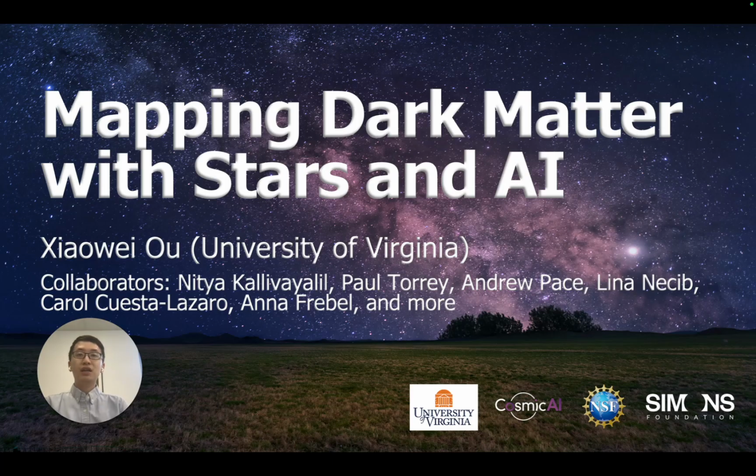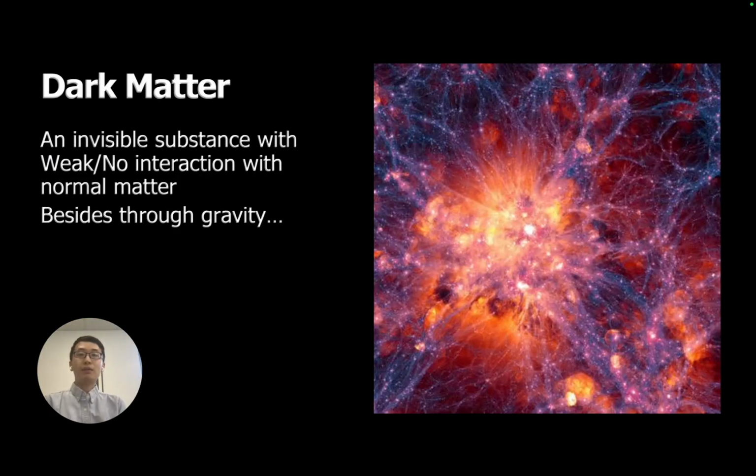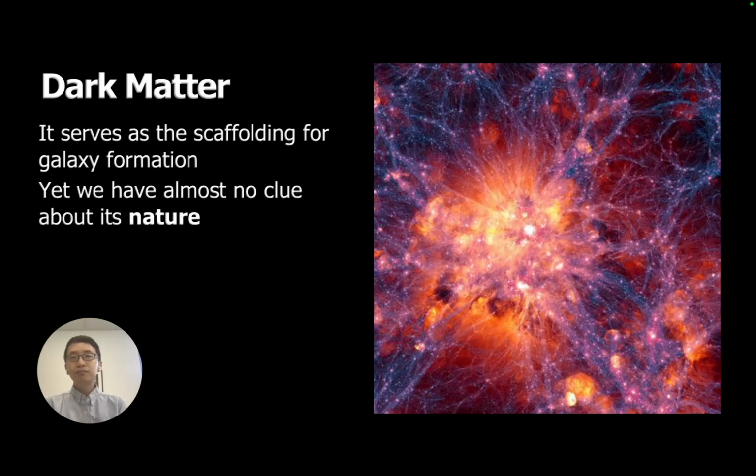I'd like to tell you today about my research on mapping dark matter with stars and AI. What is dark matter? It is a substance with weak and perhaps no interaction with normal matter, besides through gravity. We just call it dark matter because it does not emit or absorb light.